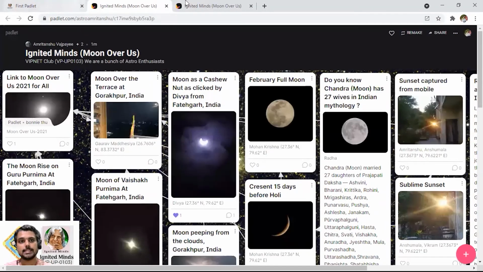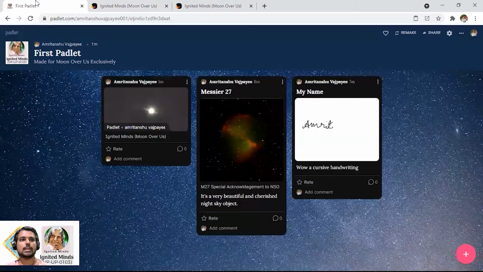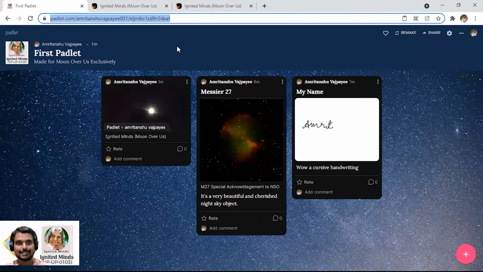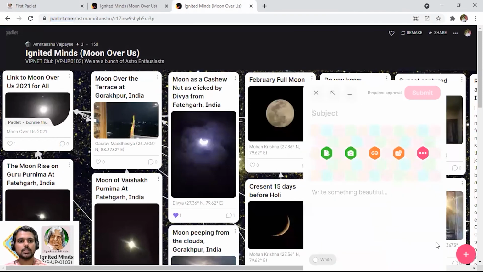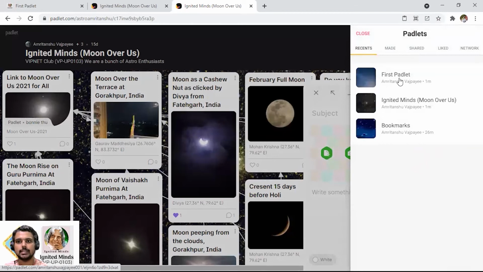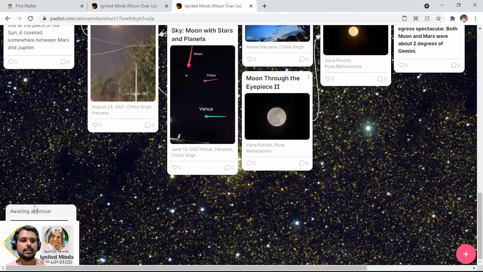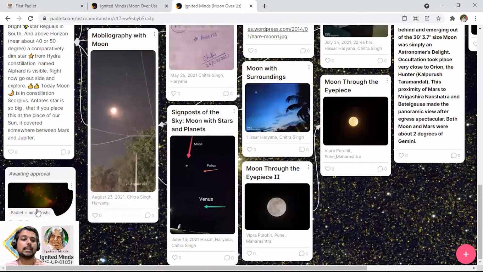And if I put this Padlet link on this Ignited Minds Padlet, if I am being allowed to post, yes, here this plus sign allows me to post this Padlet. So I am going to copy this link of Amritanshu Vajpayee over to this Padlet, and here I am just going to add the Padlet. And here it comes, the first Padlet, and I'm just going to submit it. So this is a backlink. Now here you can see awaiting approval. This post will be allowed only after my post is approved by the moderator.